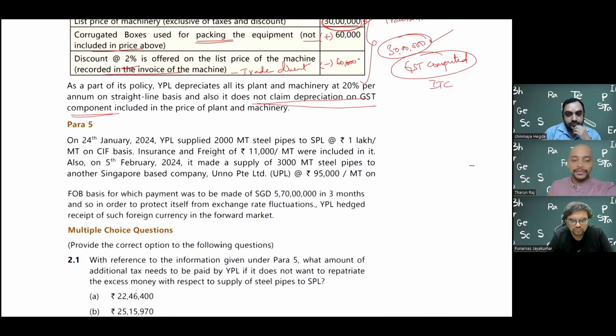Actually, transfer pricing will come, so these two are connected here. First, from the customs point of view, actually there is no question related to this in customs given in this case study, but they can ask. So YPL and SPL are related. This is the first point we discussed in the beginning, that they are related under each and every subject. On customs also, they both are related because they are holding and subsidiary.